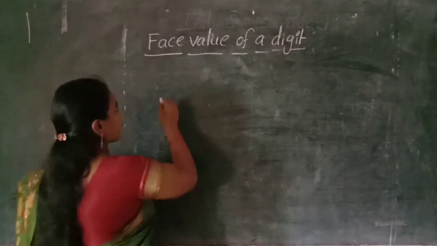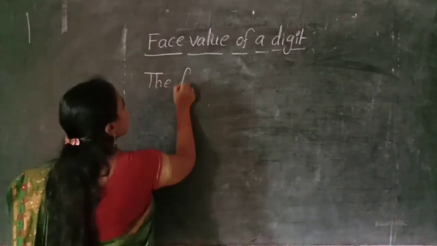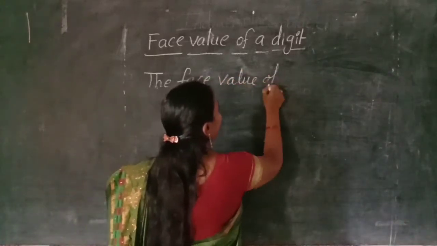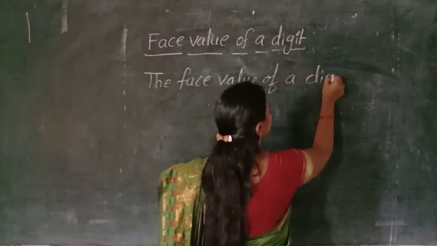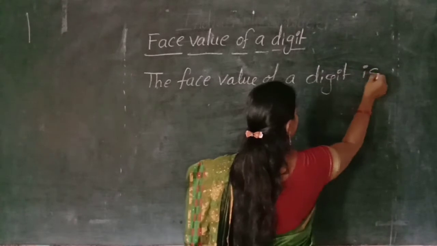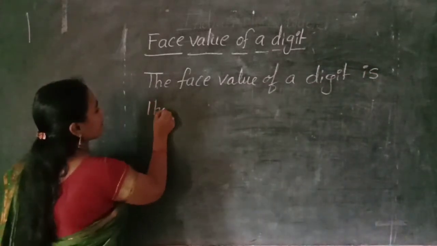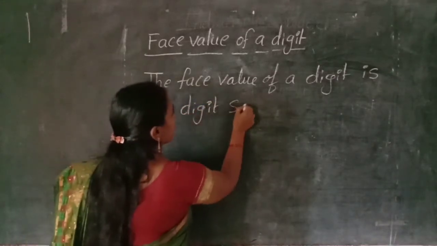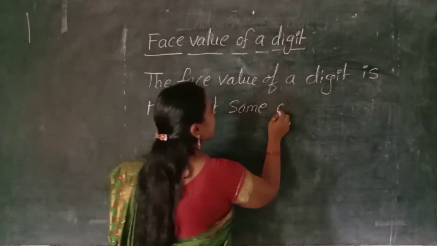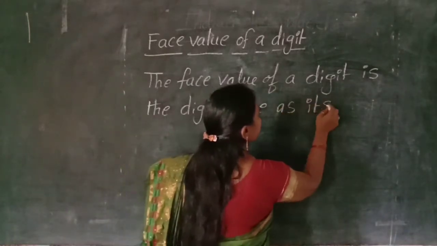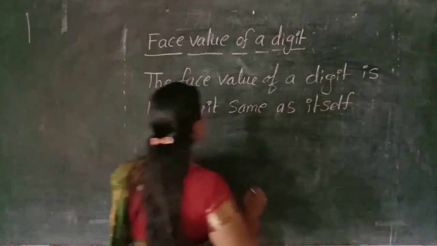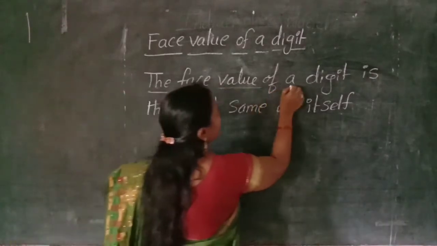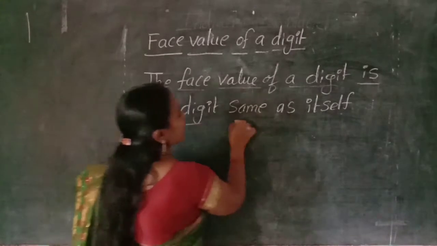I write the definition here. The face value of a digit is the digit same as itself. The face value of a digit is the digit same as itself.